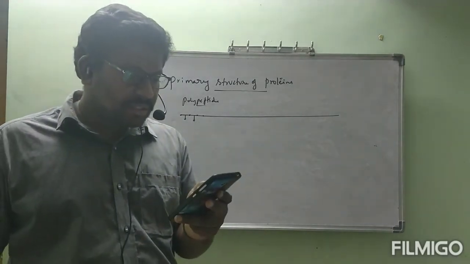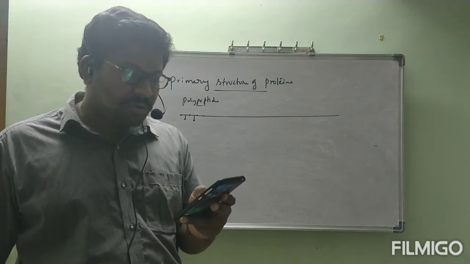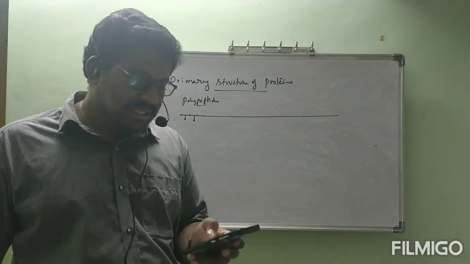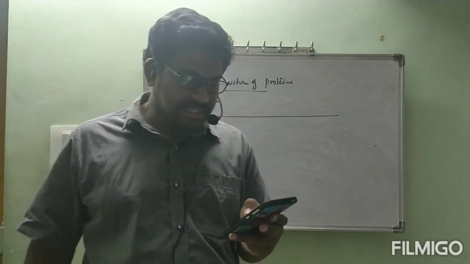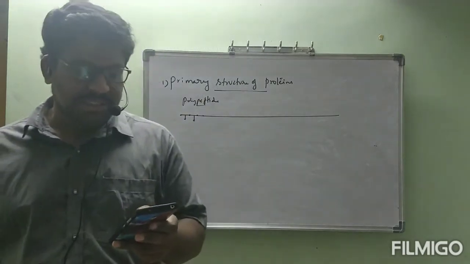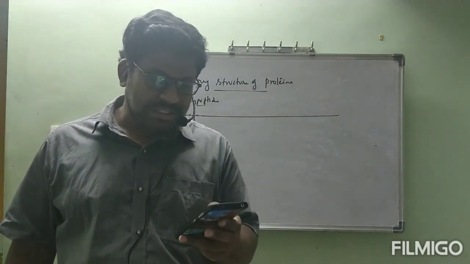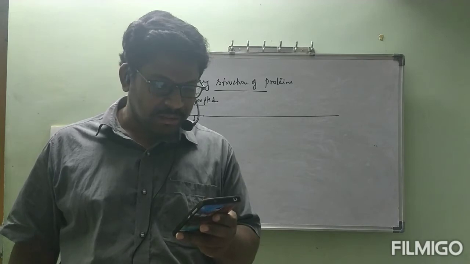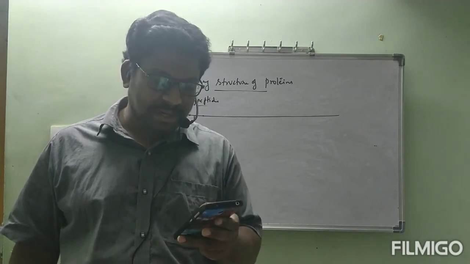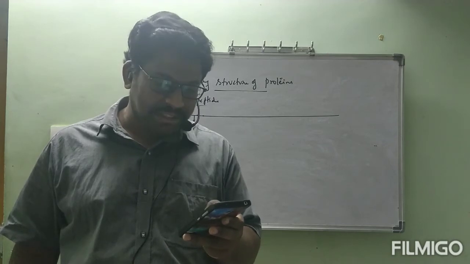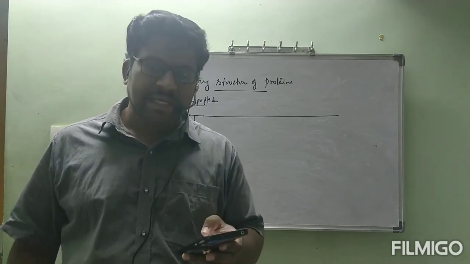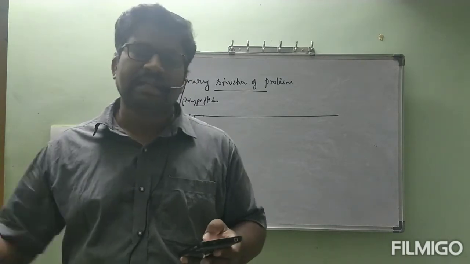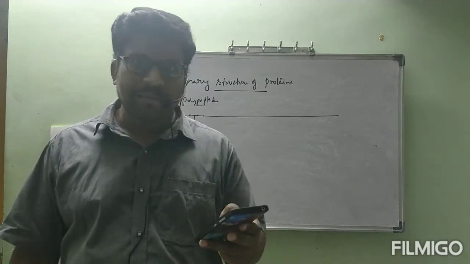Now again I am reading. Proteins may have one or more polypeptide chains. Each polypeptide in a protein has amino acids linked with each other in a specific sequence, and it is this sequence of amino acids that is said to be the primary structure. Any change in this primary structure, that is the sequence of amino acids, creates a different protein. If a different sequence happens, automatically the protein structure differs, and that belongs to another protein. This is about primary structure, a simple one only.